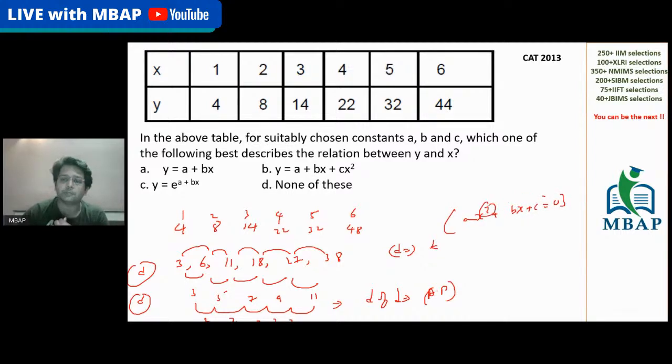We understand the highest power of a quadratic equation is 2. All we are checking is the difference of difference. So if the difference of difference is forming an AP, without doing anything, you will mark option number B as the final answer. This is the most simplistic approach which I can give you to crack CAT level questions. And believe me, it doesn't deal with any shortcut or any special application.